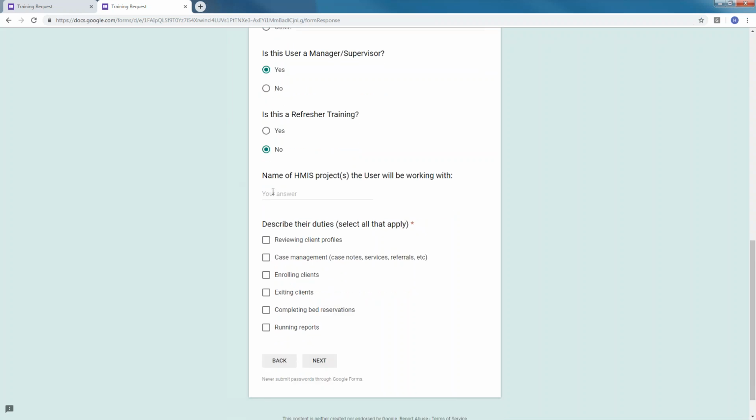We would like to know the names of the projects in HMIS that the user will be working with. This is beneficial to make sure that their account is set up correctly, as well as make sure that they are trained on the correct project, because each project is a little bit different in HMIS.